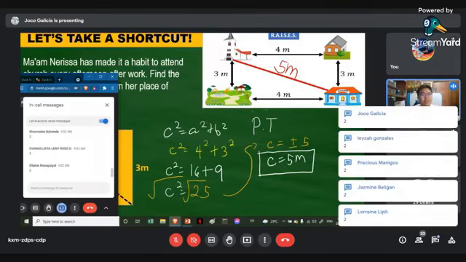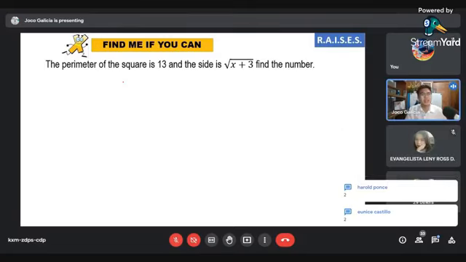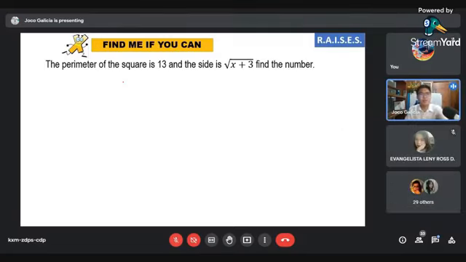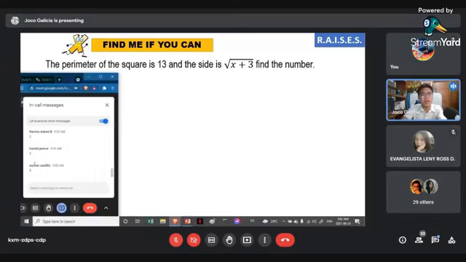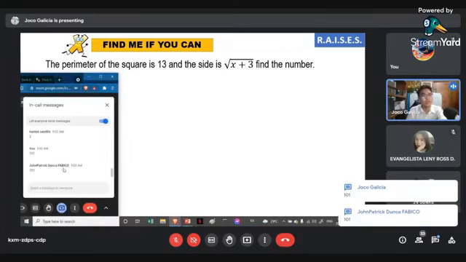Alright, thank you. Now, for our third problem, the title of this problem is Find Me If You Can. The perimeter of the square is 13 and the side is square root of x plus 3. Find the number. So when we say perimeter, class, what is the formula for the perimeter?